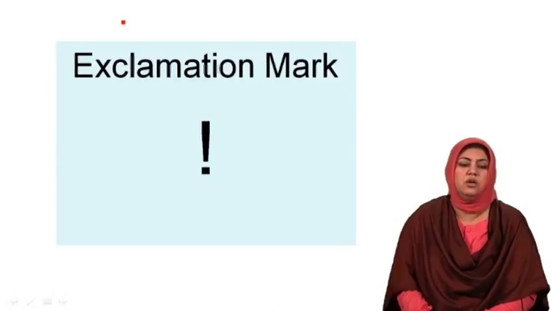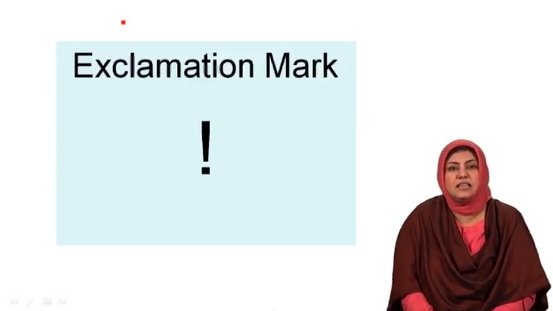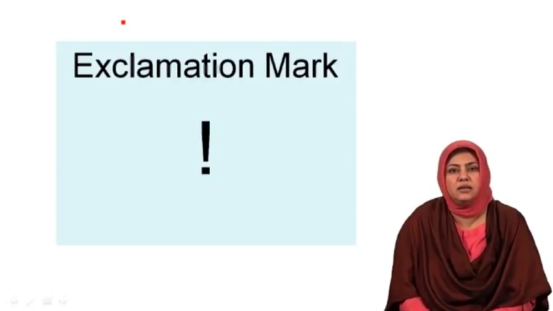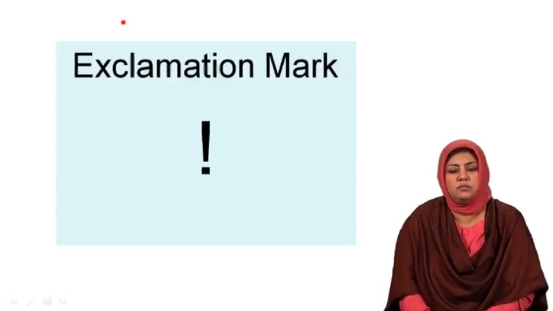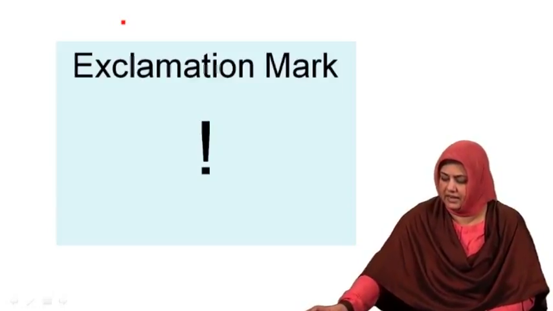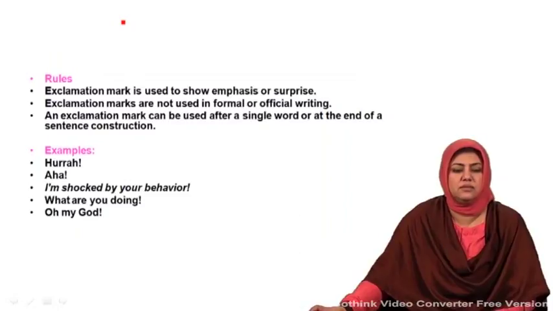Now I am bringing you to the use of exclamation mark. Exclamation mark is shown with the help of a line that has a dot at the bottom. This mark is used to express feelings and emotions, and I would share a few rules related to this.